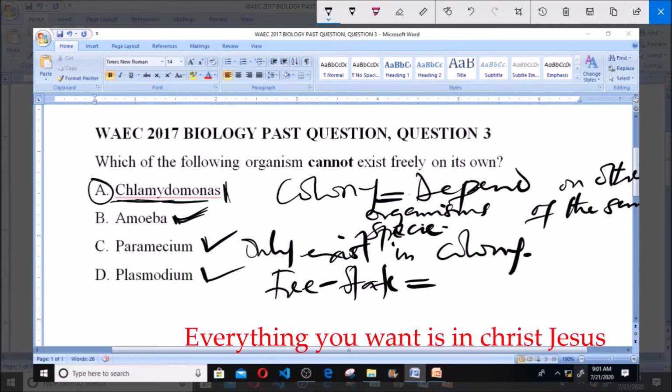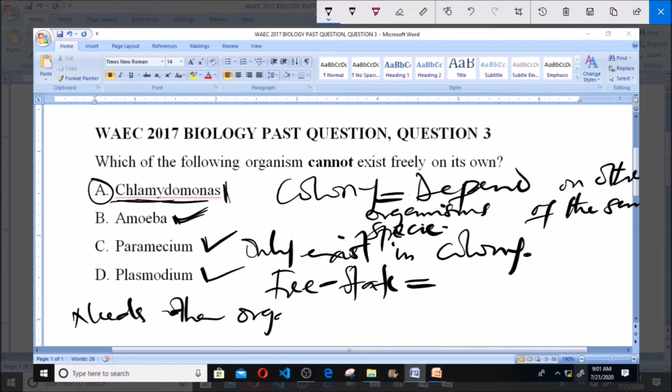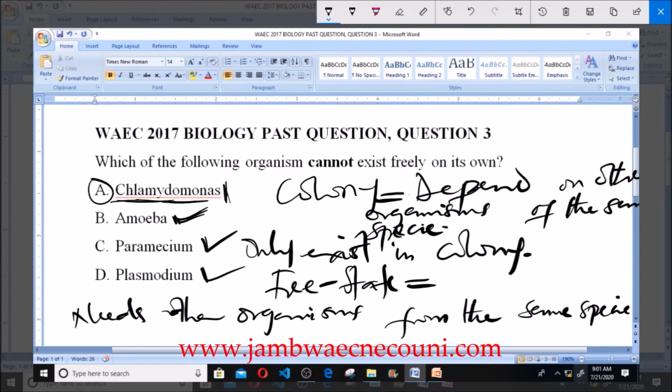Now, a Chlamydomonas needs other organisms from the same species. For an organism to exist in colony, it must be dependent on other organisms from the same species. So if a Chlamydomonas depends on another cell like an amoeba, you can't call it a colony. No, a colony must contain organisms of the same species.